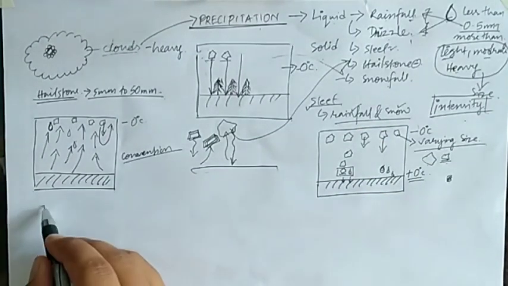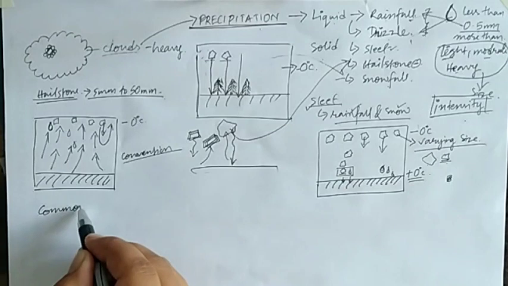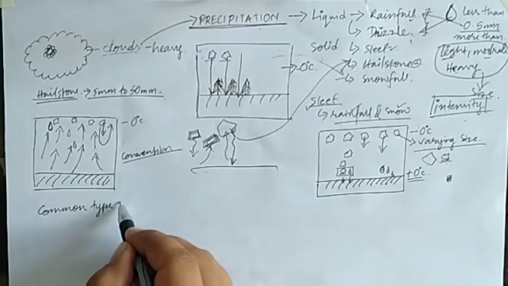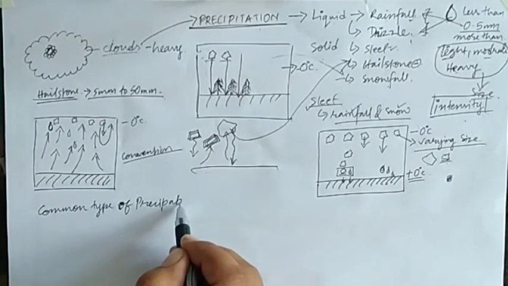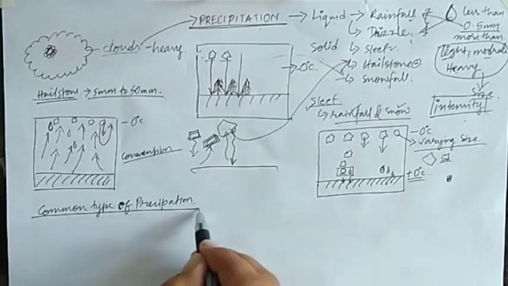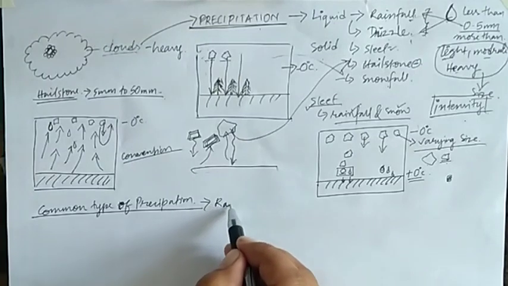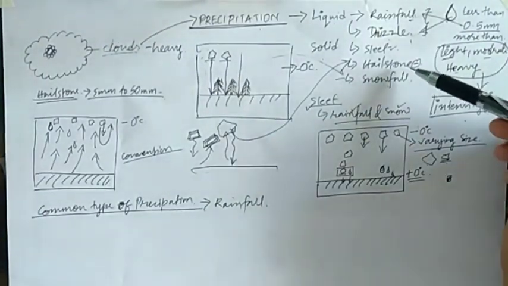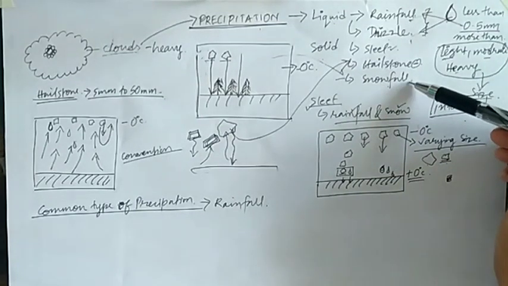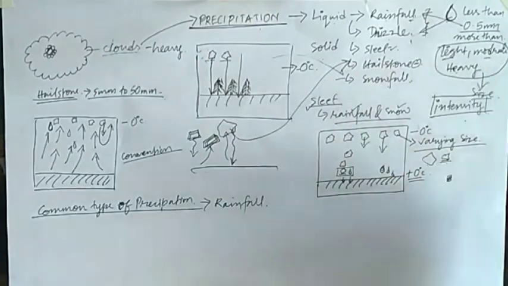Now the most common type of precipitation, which we discuss next, is rainfall. Because hailstones, snowfall or sleet are not very common phenomena; they are very rare.